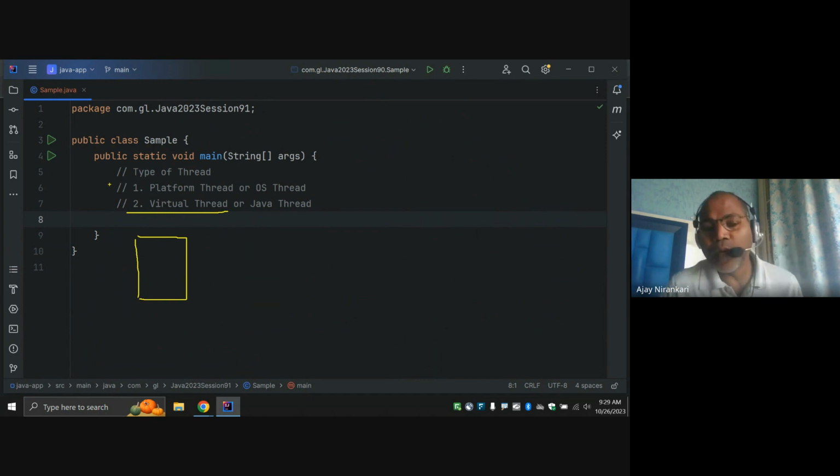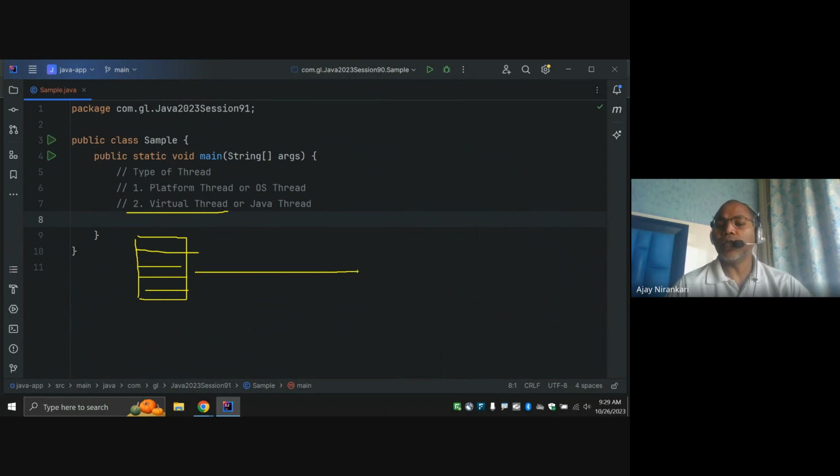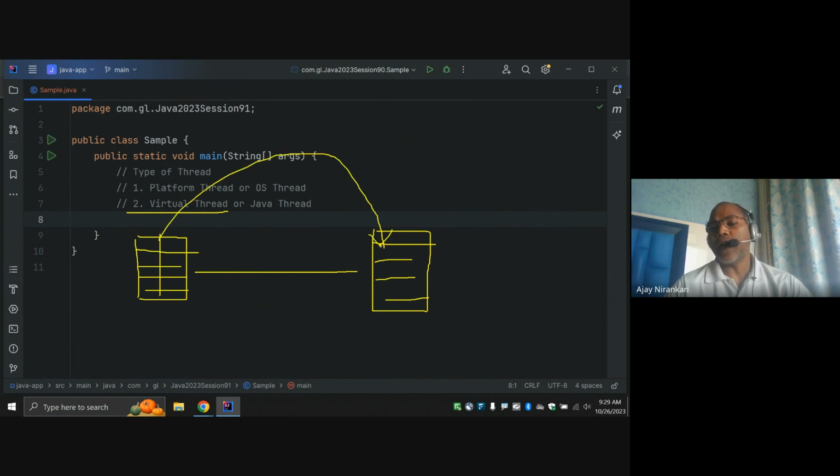So what improvement did they find? They say, hey, this is the code the developer wants to run multi-threaded. This is going to request the operating system, and the operating system creates a platform thread for you. And whatever code you submitted, the same code is copied here, and this code is going to run. Till now it's okay. What happened here? The user has written some statement, maybe type your password, enter your amount.